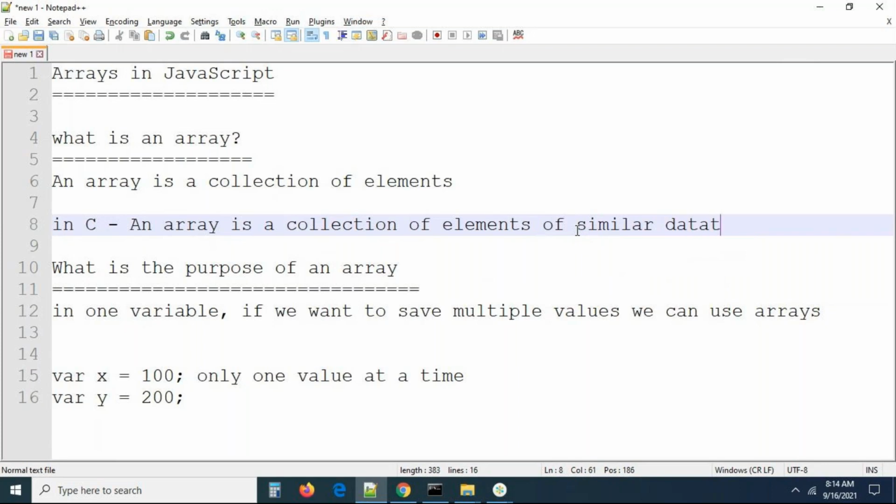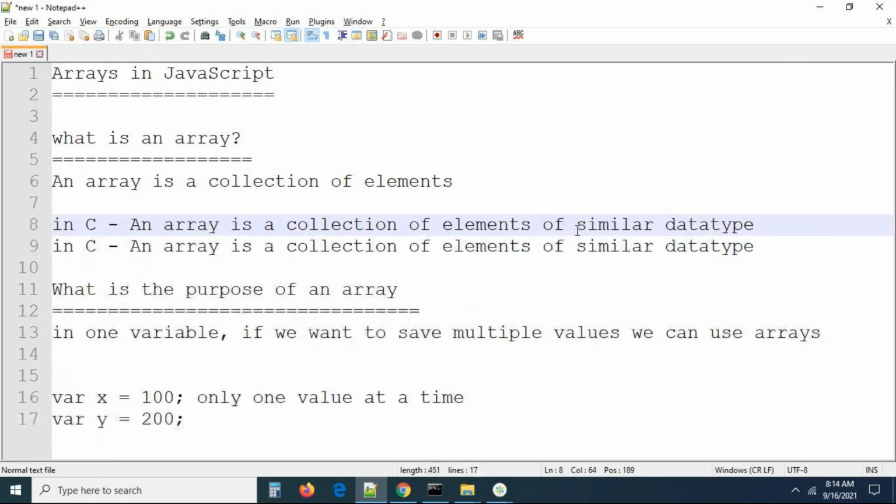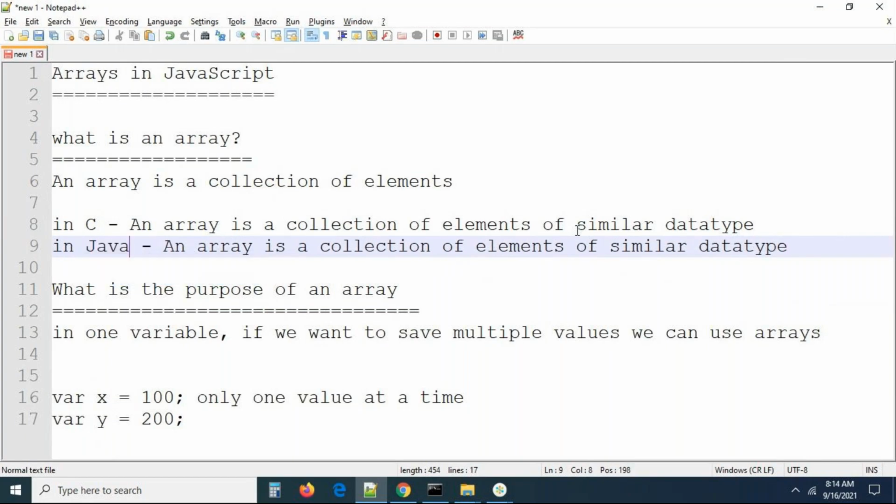Similar data type. This is exactly the array in C language. In Java also, the same definition, guys. Nothing different is there. You can go to Java. So in Java also we have the same definition. An array is a collection of elements of similar data type.